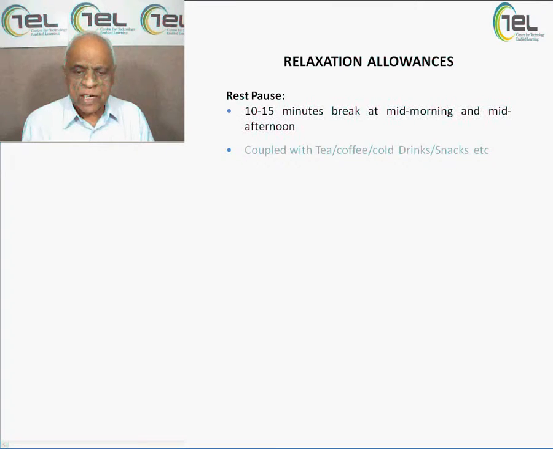Then here the provision is a 10 to 15 minute break at mid morning and mid afternoon. It's a very important issue to keep a person fit, to keep a person psychologically and physiologically fit. We must give a pause, we must give a break of 10 to 15 minutes so that he becomes fresh. The whole energy gets re-energized. So by re-energized energy, his production will be much better, and you will find the results will be much better.